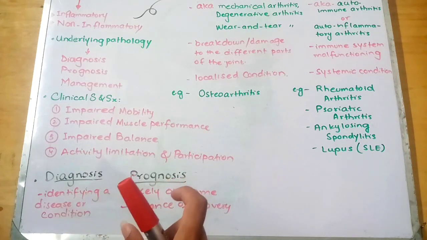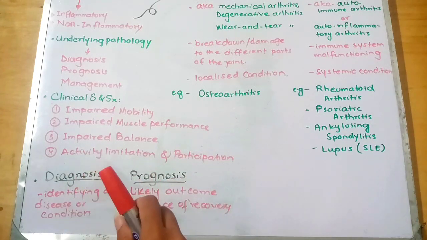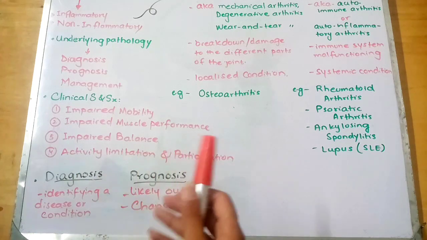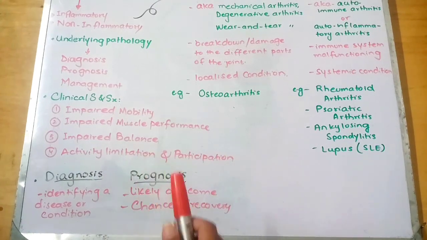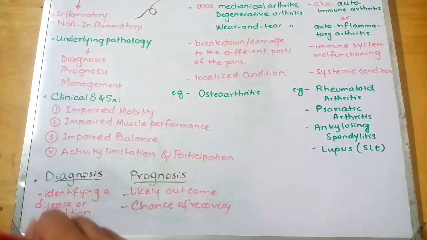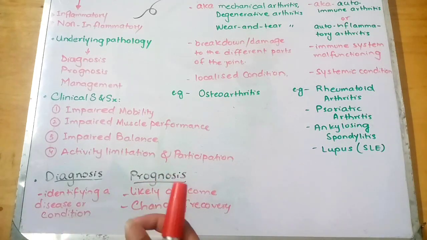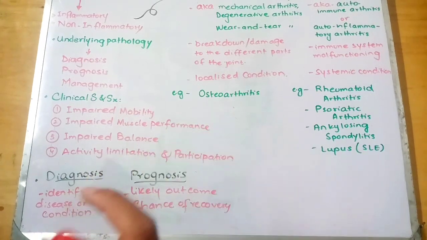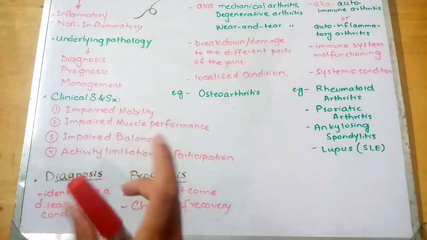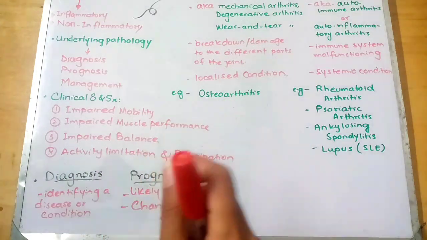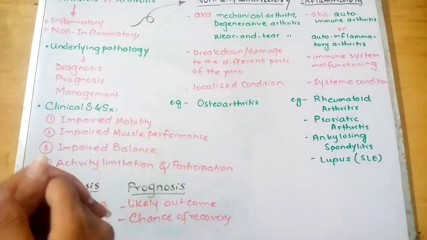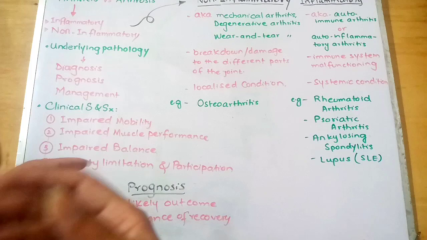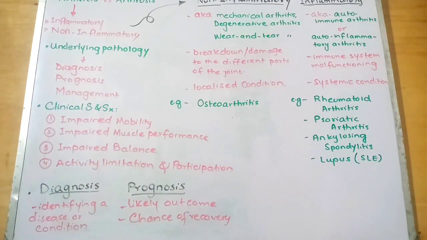And when there is weakness, what will happen? It would cause imbalances in the strength and the flexibility of the muscles. And this would result in poor support to the joint. And when there is poor support to the joint, what will happen? It would cause deforming forces to be applied on the joint, and that's why it can make the joint more susceptible to the stresses. While if the patient has good muscle support, it would protect the arthritic joint from the stresses as well as from the trauma.